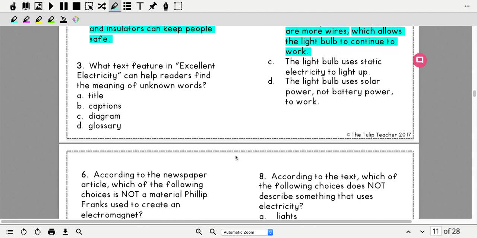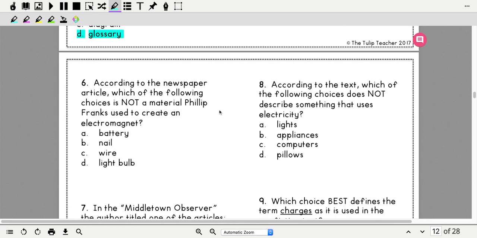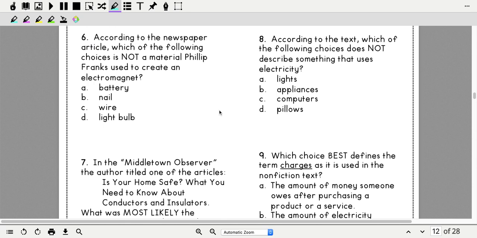Oh, I went too far. Here we go. We have number 3. Number 3 says, what text feature in Excellent Electricity can help readers find the meaning of unknown words? Okay, I read this to you at the bottom of the video. At the very bottom of your page, there are unknown words there, and it gives you the definition. So is that the title, the caption, the diagram, or the glossary? Well, on the top of that box, it tells us it is the glossary. So I'm choosing D.